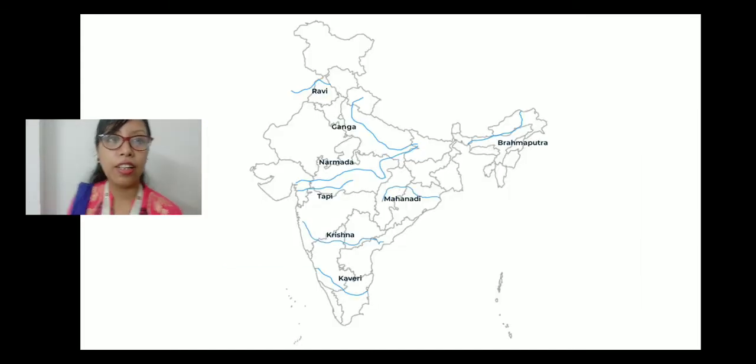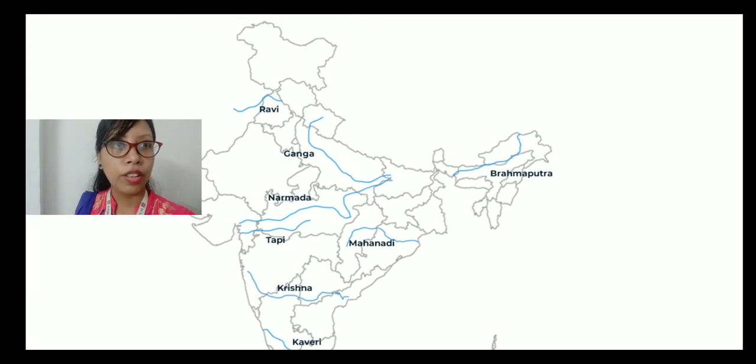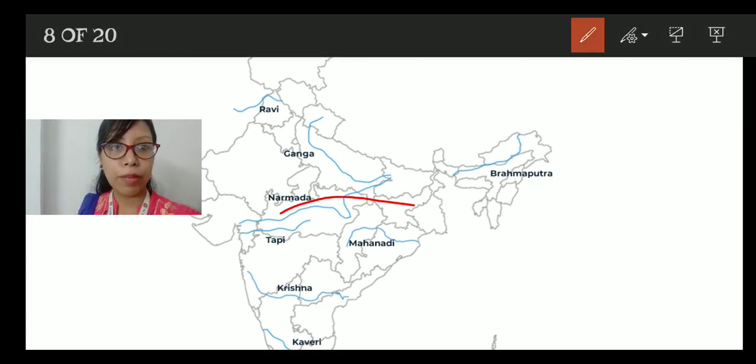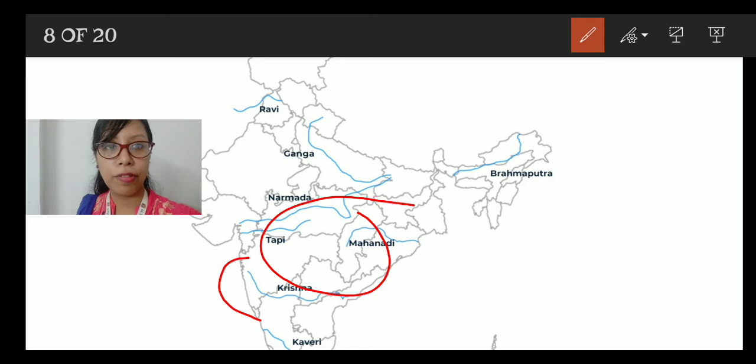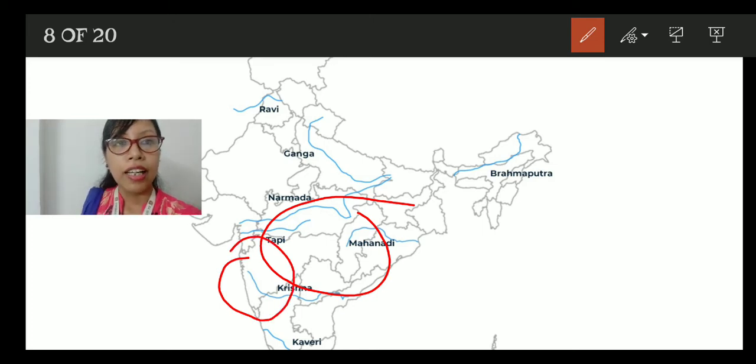Now this is the map. I have only mentioned a few rivers. If you look at this map, this is the central part, right? And this is the western part, right? Now if you look at it, Mahanadi is here. This is central, right? Then we have Tapi, Krishna, Kaveri.